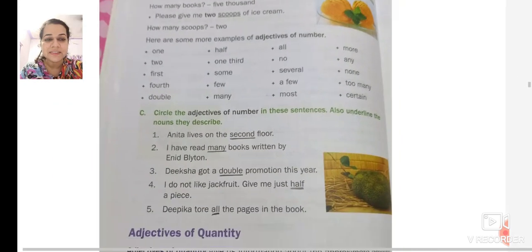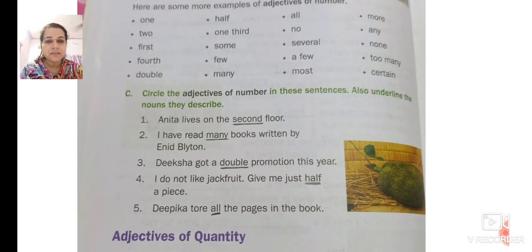We move on to the C exercise. Circle the adjectives of number in these sentences. Also underline the nouns they describe. Now what we have to do? Circle the adjectives of number. Anita lives on the second floor. Which floor does Anita live on? She lives on the second floor.